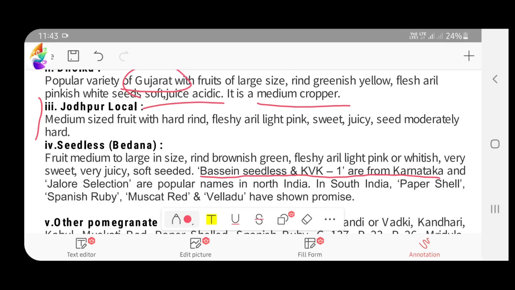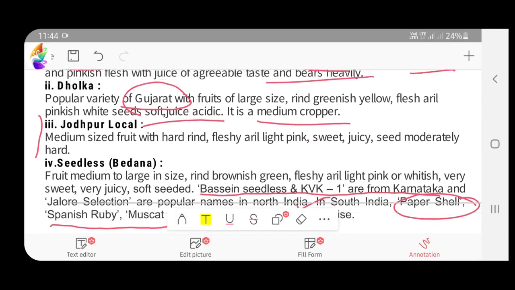Keep in mind, KVK1 and Besain seedless are from Karnataka, and Jalur selection is a popular name in North India. In South India, paper shell, Spanish ruby, muscat red, and Velladu have shown promising yield.